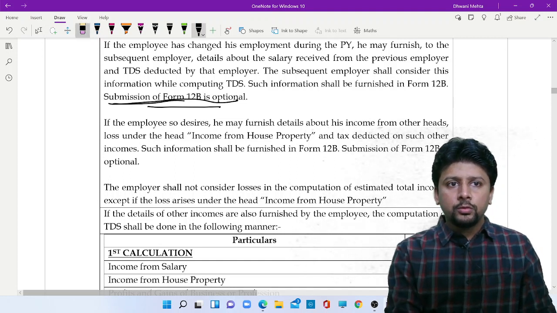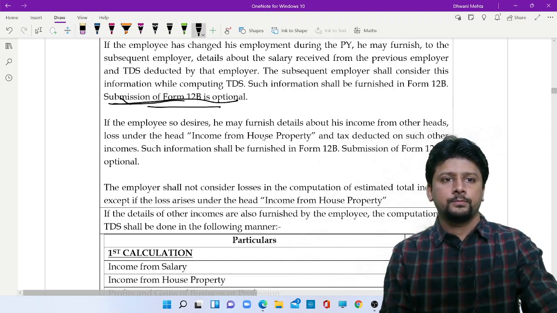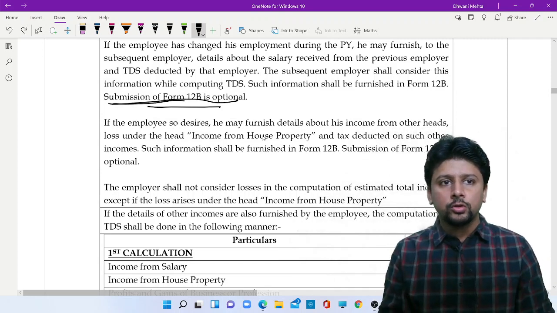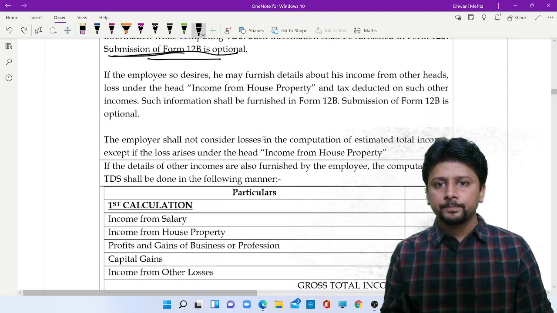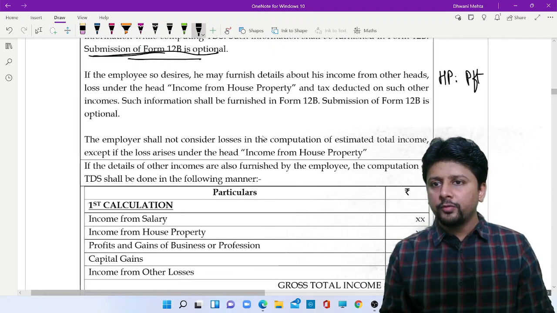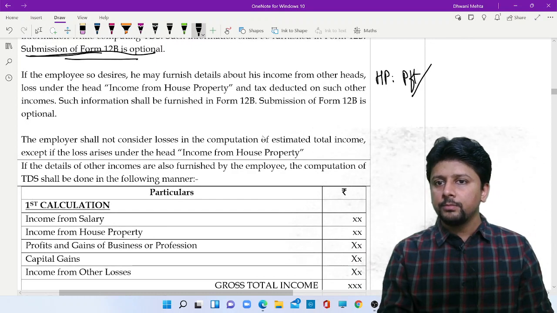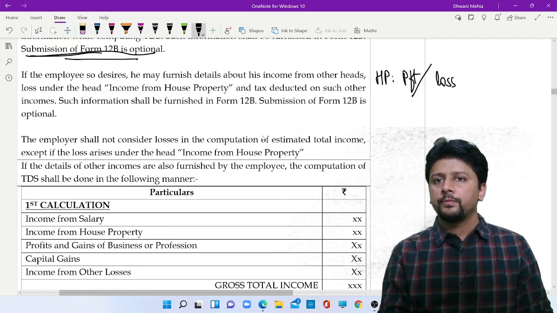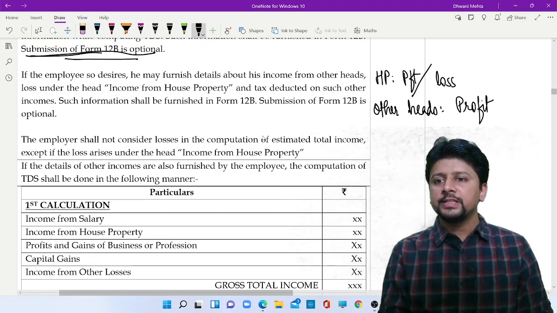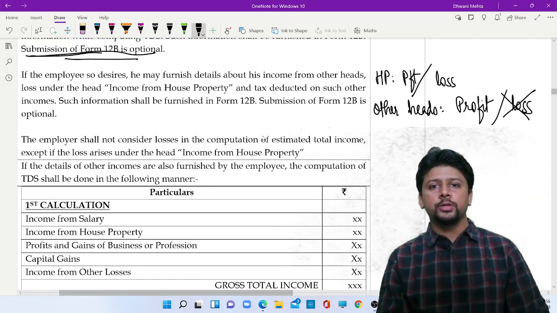So if you give 12B, then 2-3 things that you got to keep in mind. Number one, as far as house property is concerned, the employer will take into account the profit, that means the income or the loss. But as far as other heads of income are concerned, he will only consider the other heads if there is a profit. If there is a loss, he will not consider the loss in the computation.